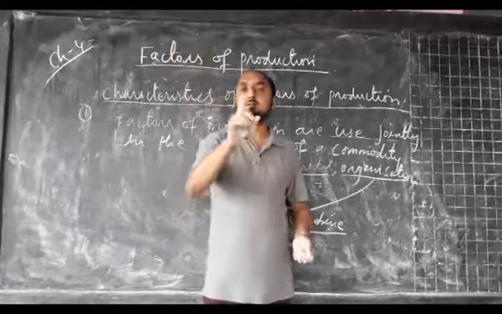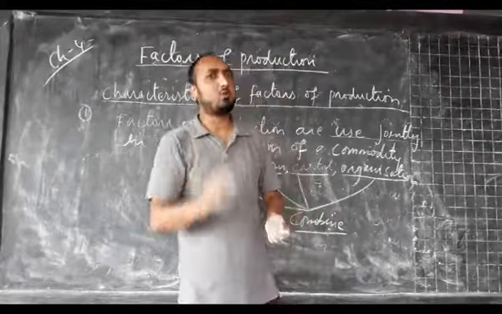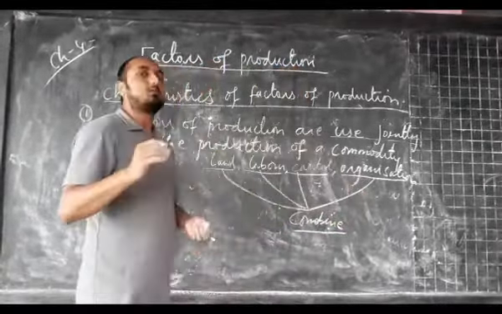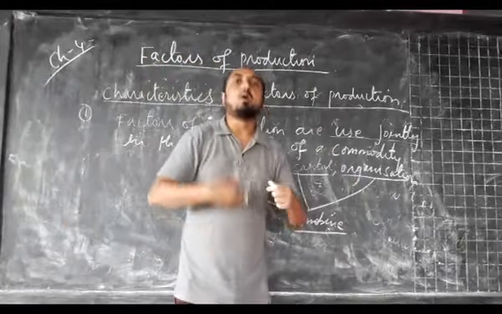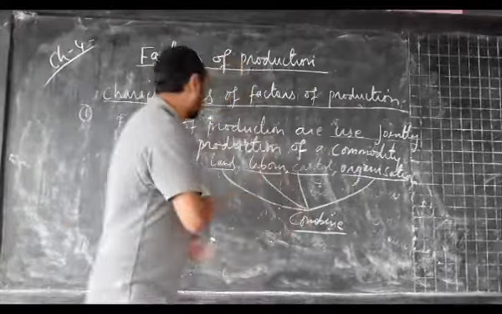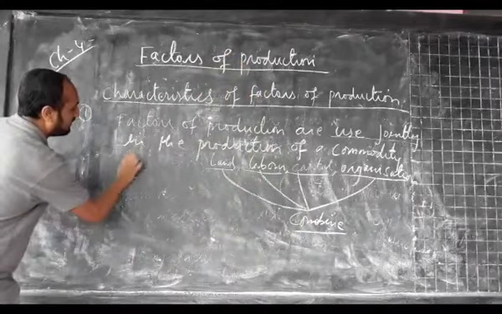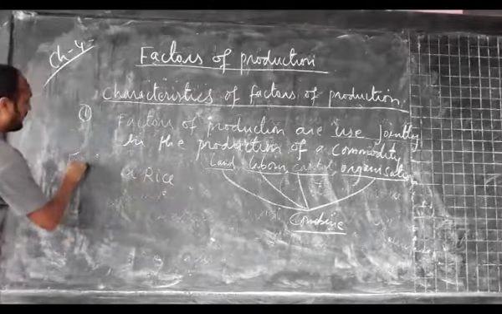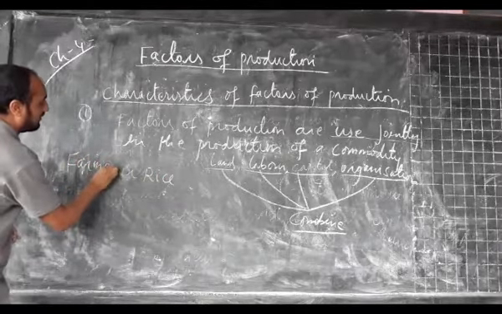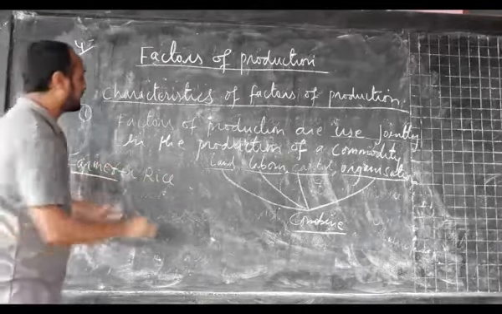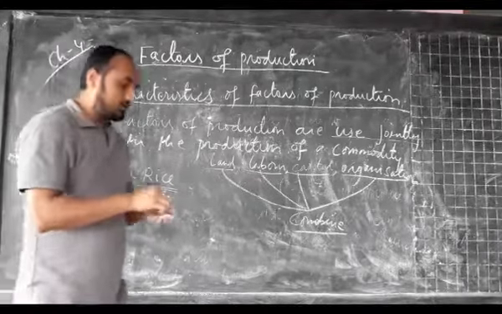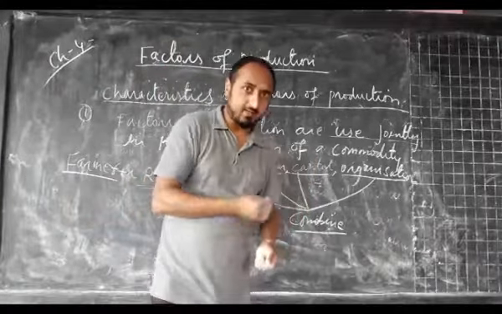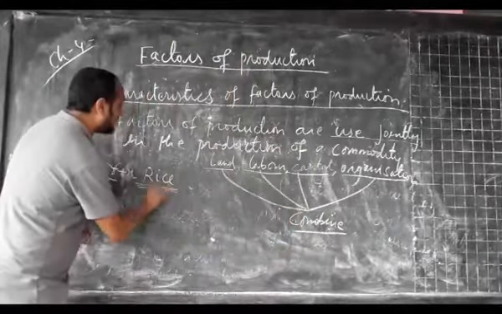In this case I'll give you one example. Suppose one farmer is going to cultivate or grow rice. Now in order to grow this rice, what are the things required?